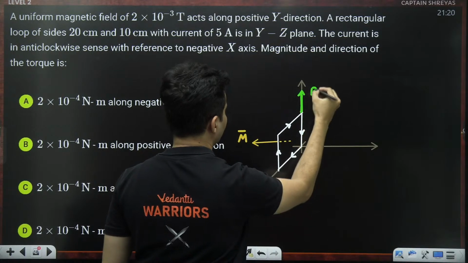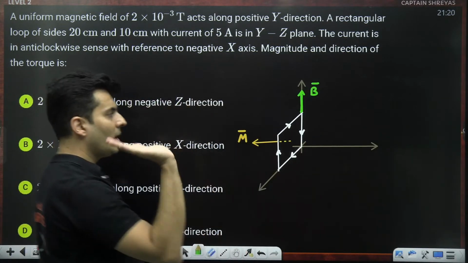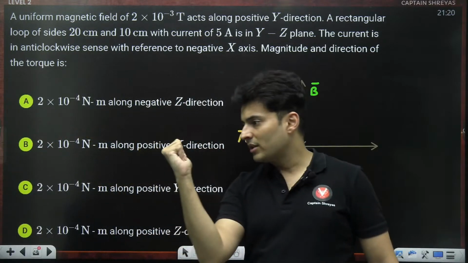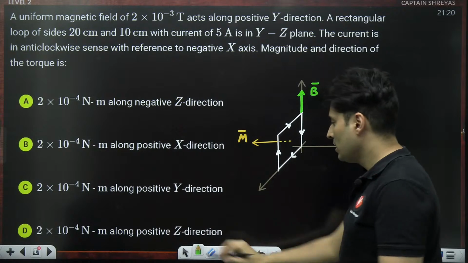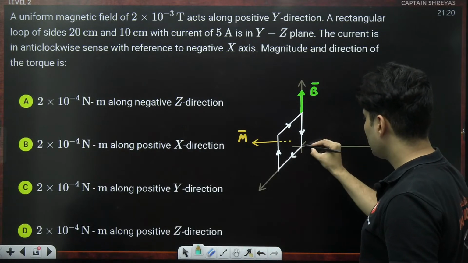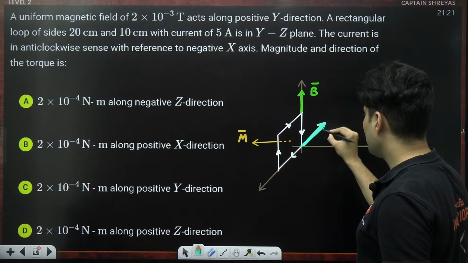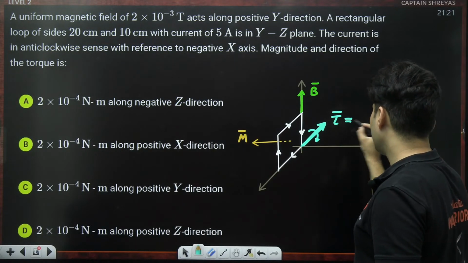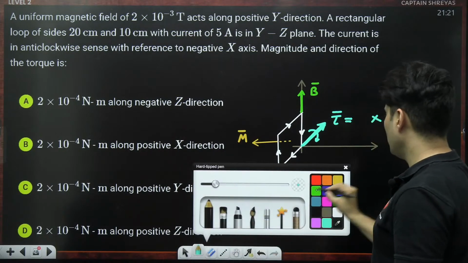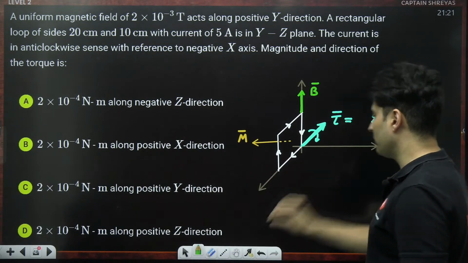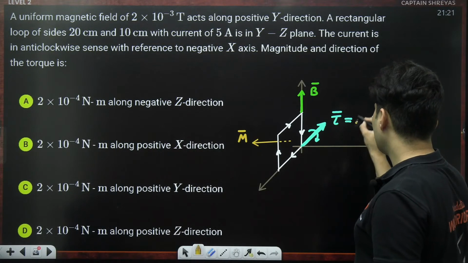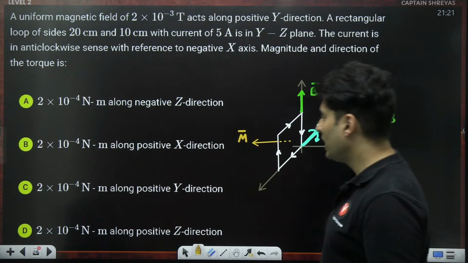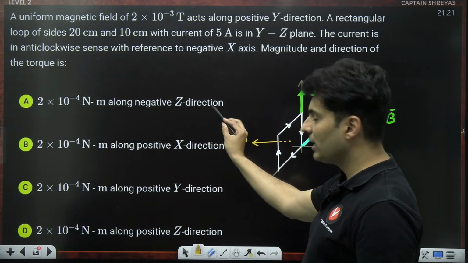So if you do m cross b, it is going behind. So definitely the torque, which is going to be like this, happens to be your m cross b, and is along the negative z axis. So negative z is there as option A.